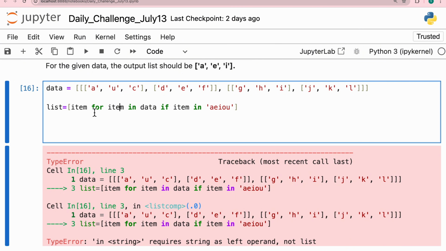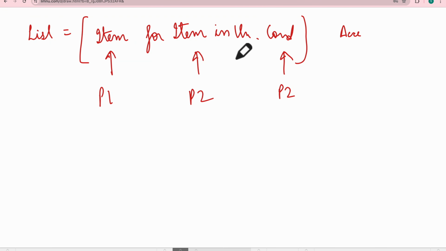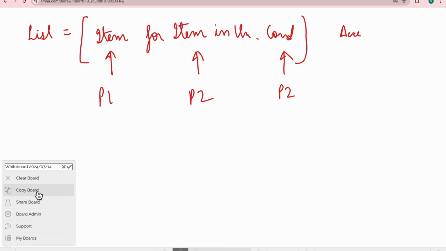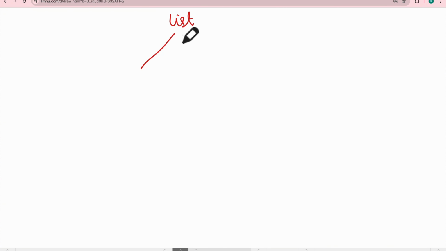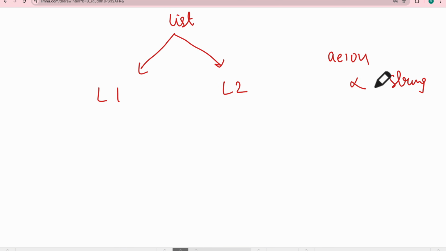So what happens when I write my first condition? Let me refresh it again. I have my main list here, which comprises two lists, L1 and L2. Now, can I pass the condition to check whether A, E, I, O, U is here? No, because this is a list. I cannot compare a list with a string here. So I need to go further down.